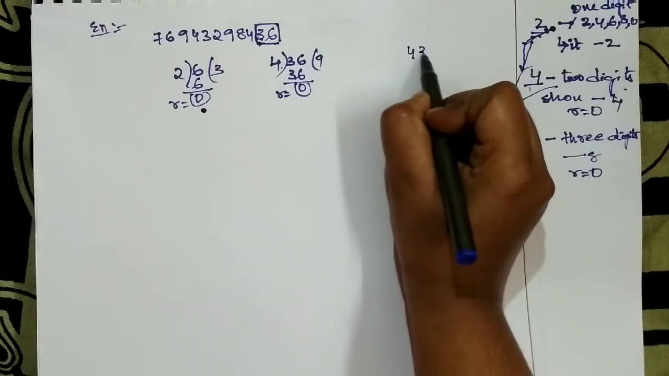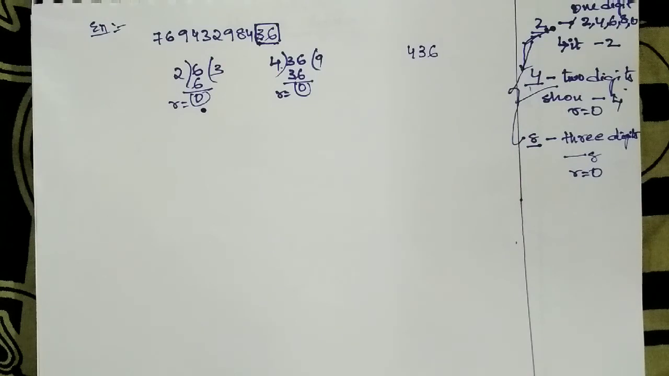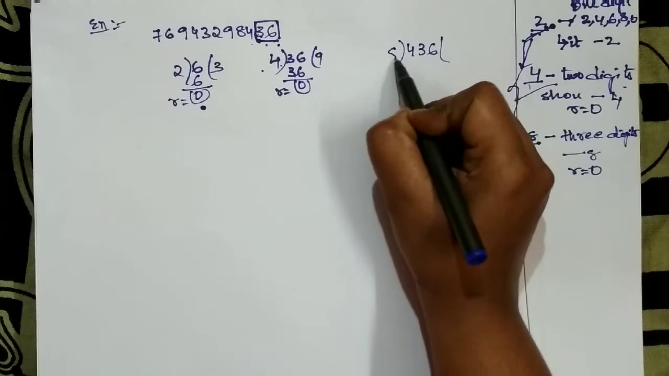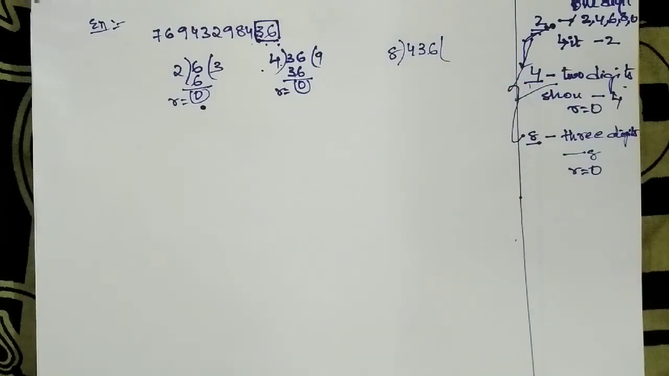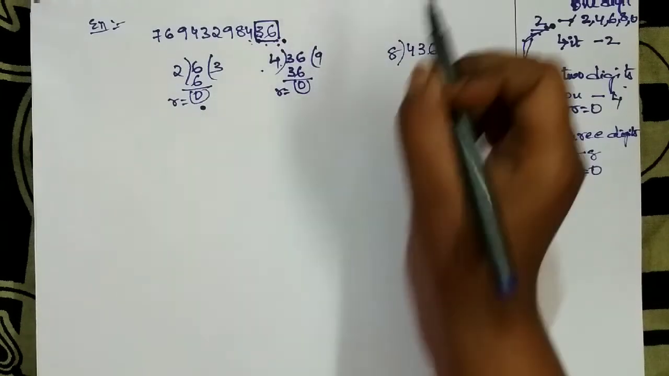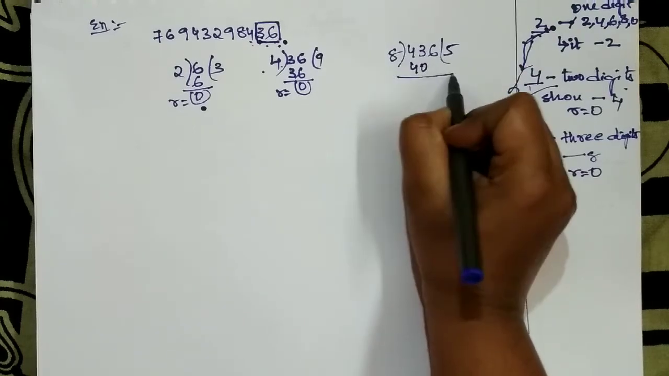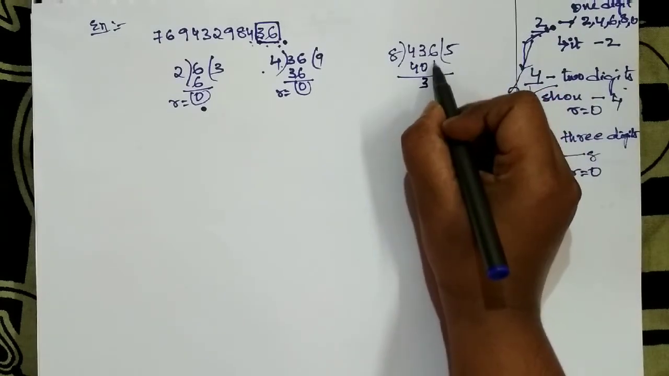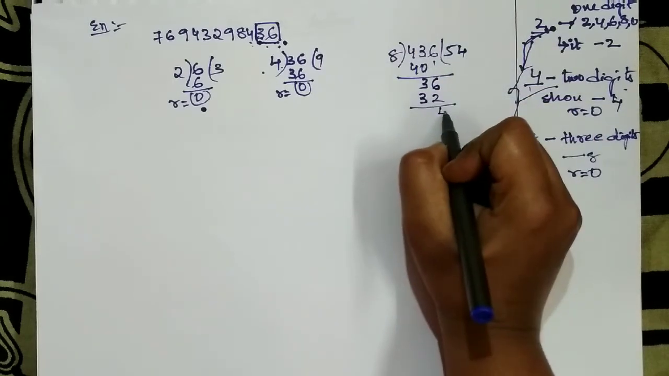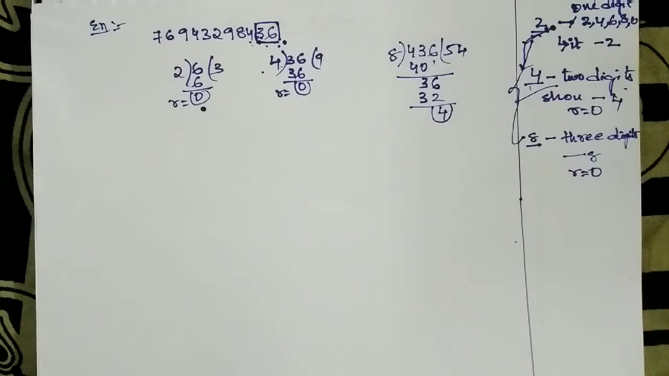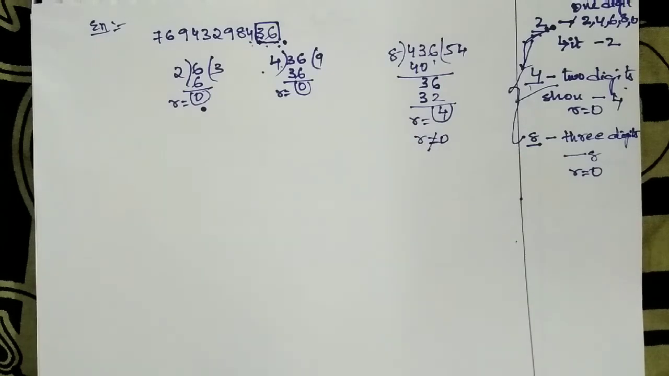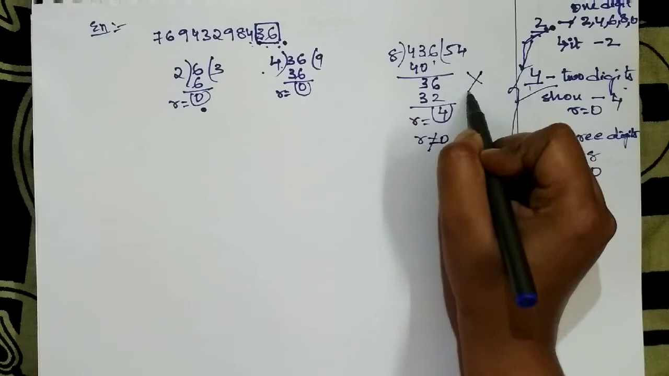Now if I am taking 436, which is the last 3 digits of this number, then I should divide it by 8, because the rule for 8 is that the last 3 digits should be divisible by 8. So 8 5s are 40. Then you'll get remainder 3 and drop this 6 here. So 8 4s are 32. You are getting the remainder as 4. So as the remainder is 4, it is not equal to 0. Then it is not divisible by 8.